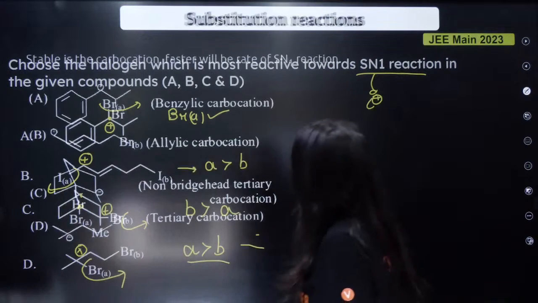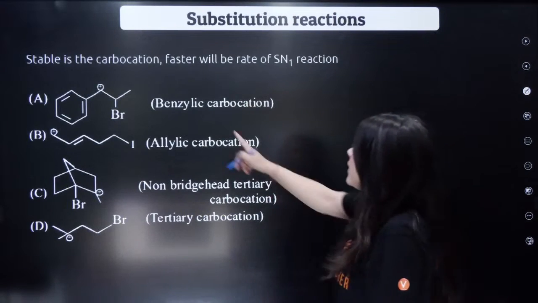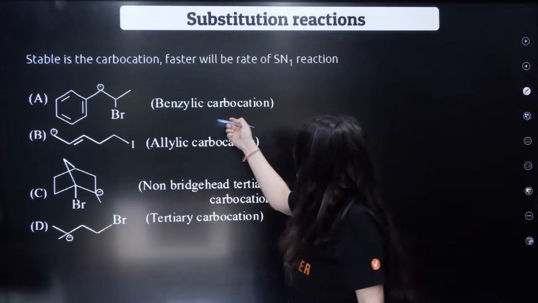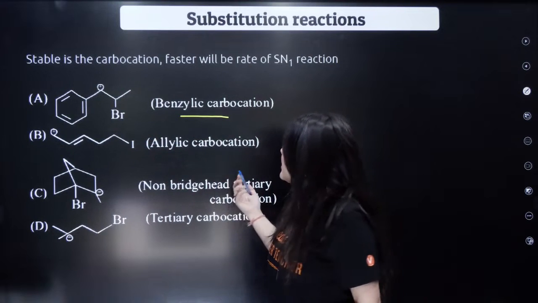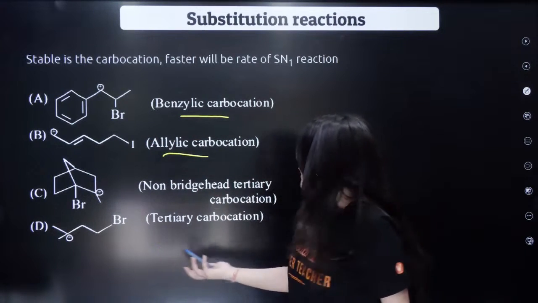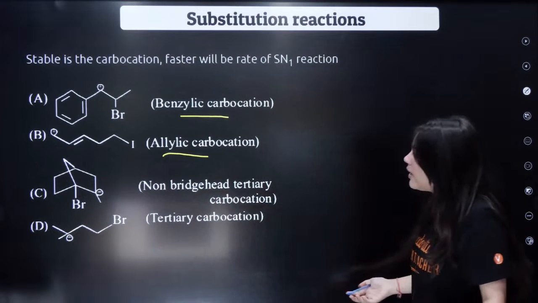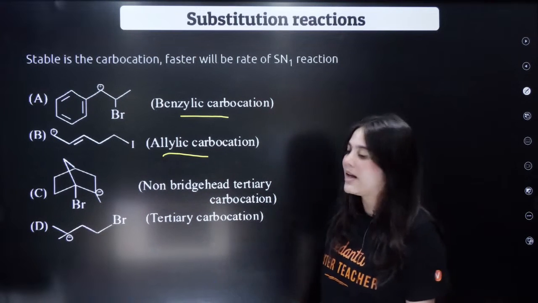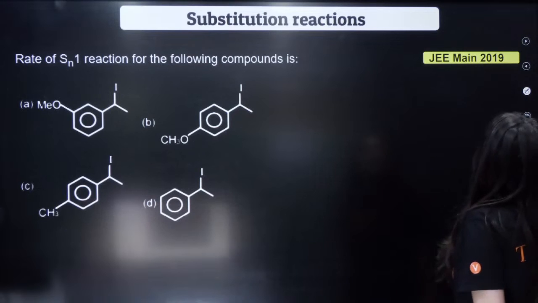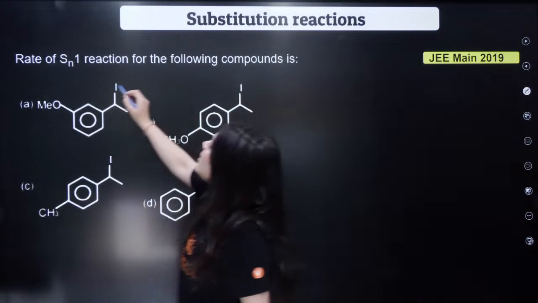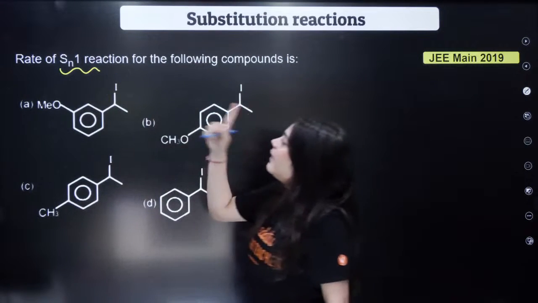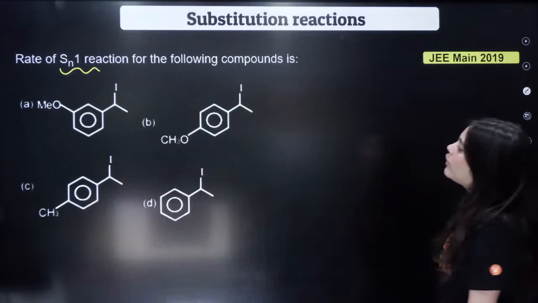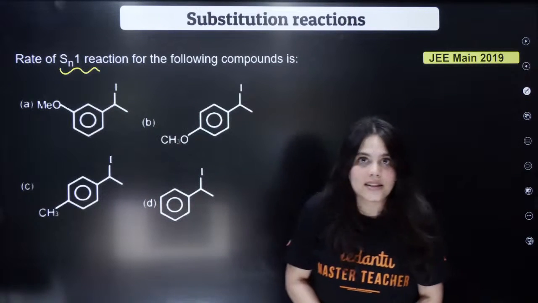Shall we move forward? Chalo. It is the benzylic carbocation, then the allylic carbocation, the non-bridgehead tertiary carbocation, then the tertiary carbocation. Right? Chalo. Next question again from the SN1 reaction. Rate of SN1 reaction for the following compounds is.